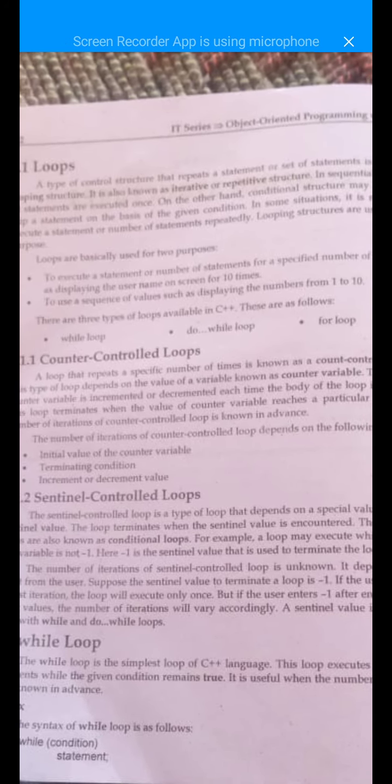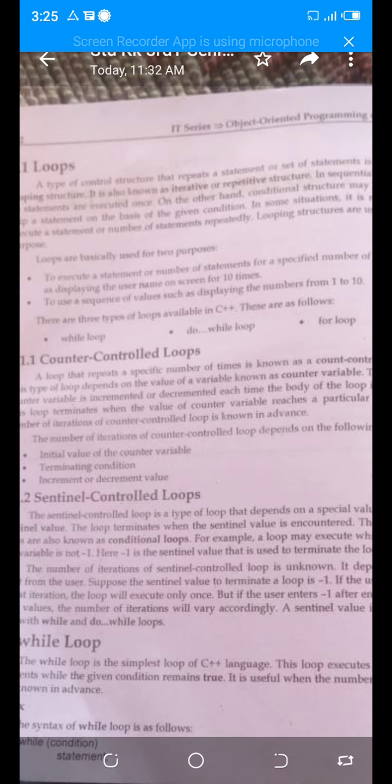Basically a loop is a type of control structure. What is a control structure? A statement used to control the flow of execution in a program. That is called the control structure because it's controlling the execution of the program.